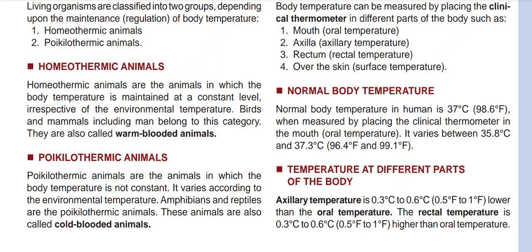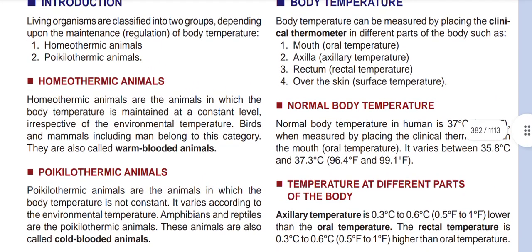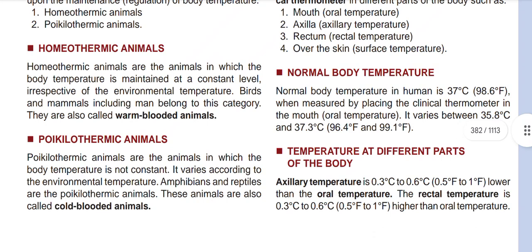So, what is homeothermic? Homeothermic animals are those in which the body temperature is maintained constant, irrespective of the environment. And in case of poikilothermic, the temperature is not constant; it varies according to the environmental temperature. The homeothermic are known as warm-blooded, and the poikilothermic are known as cold-blooded animals. And the examples are, in case of homeothermic, mammals and birds, and man also included. And poikilothermic, these are reptiles and amphibians.